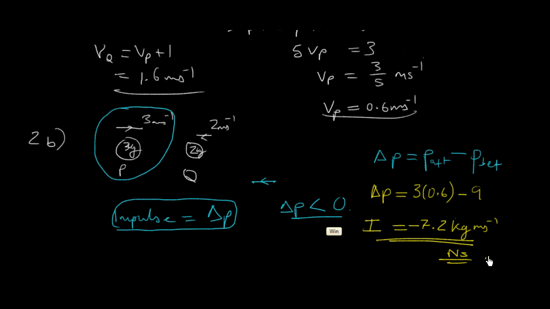Okay, that is because force is actually change in momentum divided by time, or impulse divided by time. So change in momentum is force times time. Force is newtons, time is seconds, so that's why you can express impulse in Newton seconds. It's an equivalent unit, and you won't lose any marks for that.